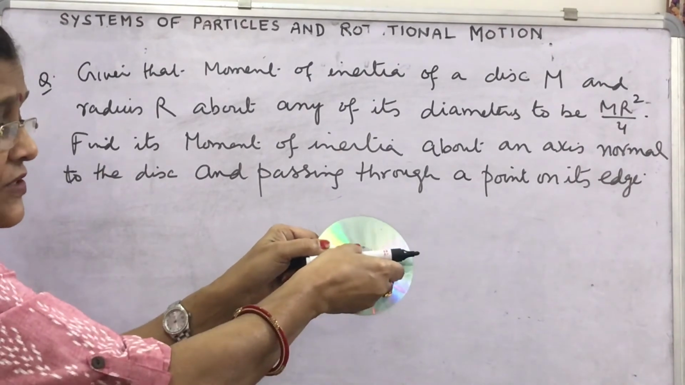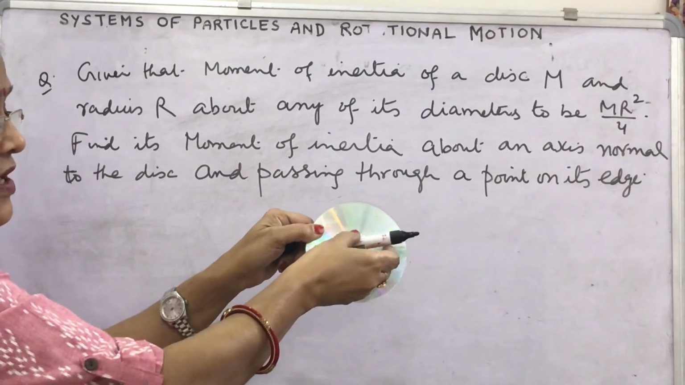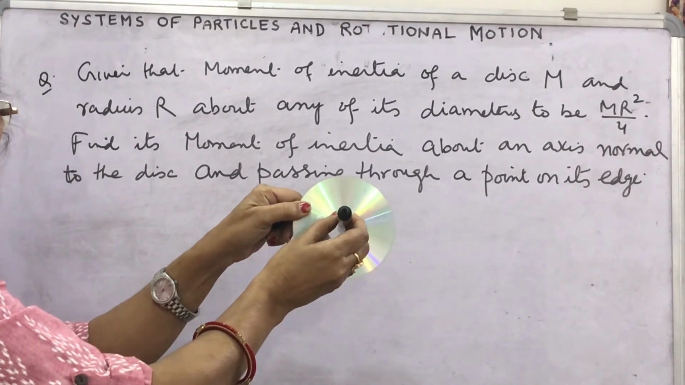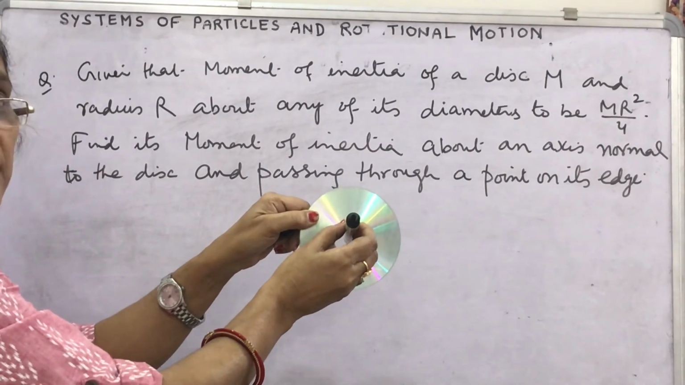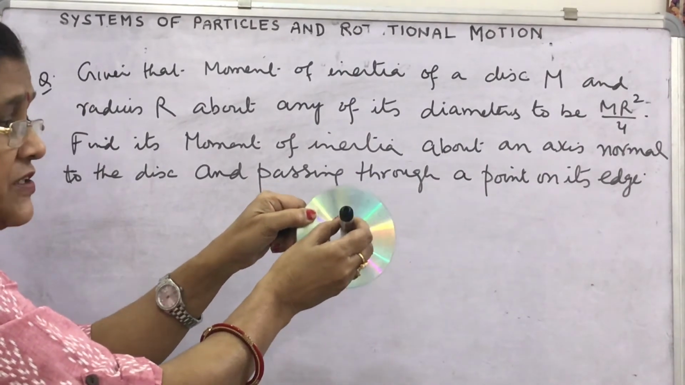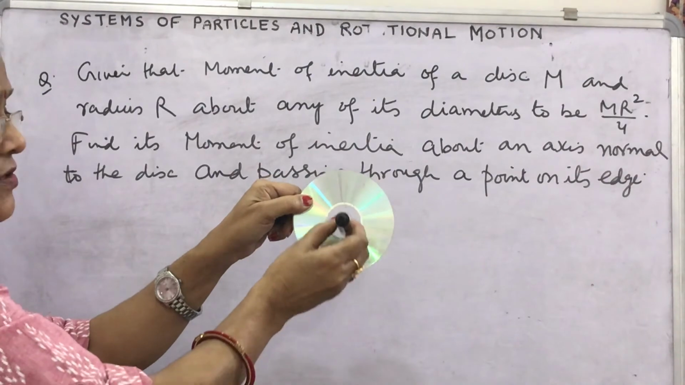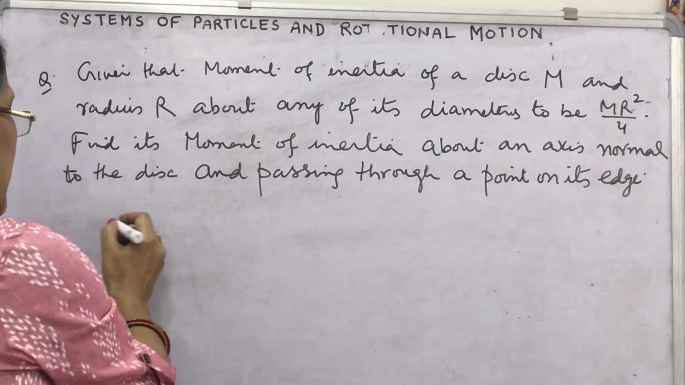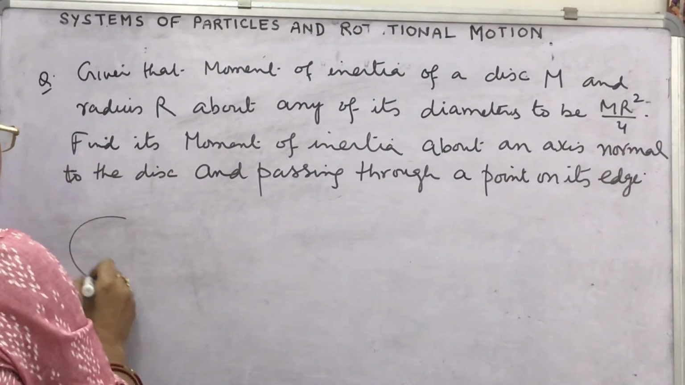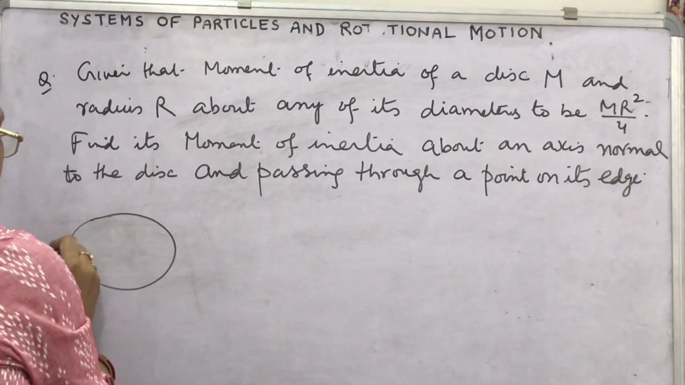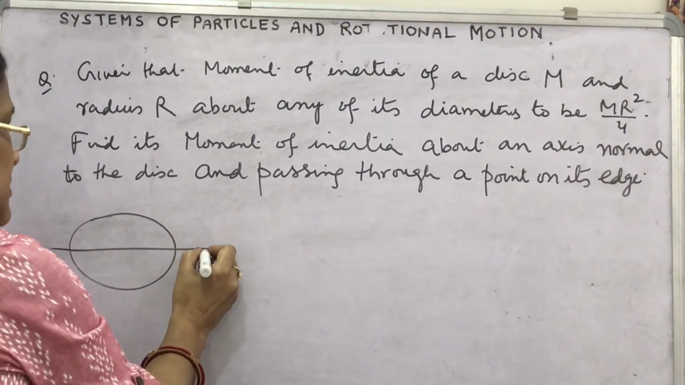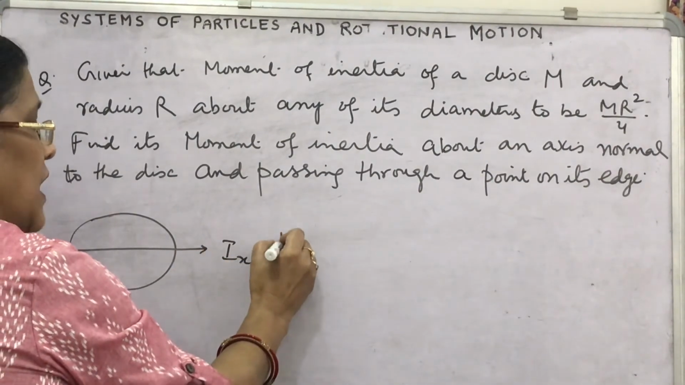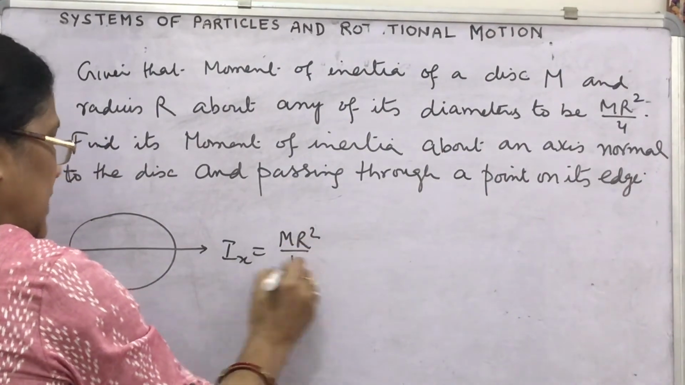First of all, what will you do? You have to find the moment of inertia through the center of the disk. Which theorem is applied? Perpendicular axis. Then if this is known, the parallel axis can be found. Suppose this is the x-axis, so Ix is given as mr square upon 4 in the plane of the disk.